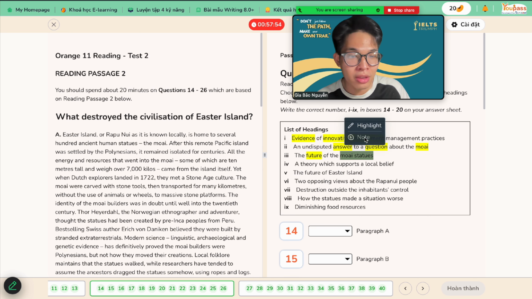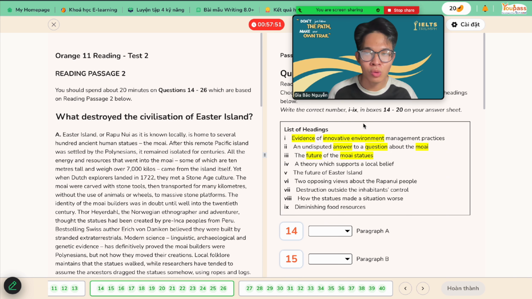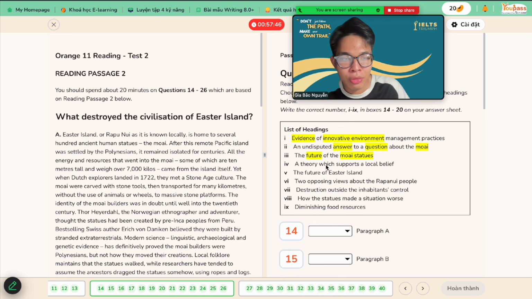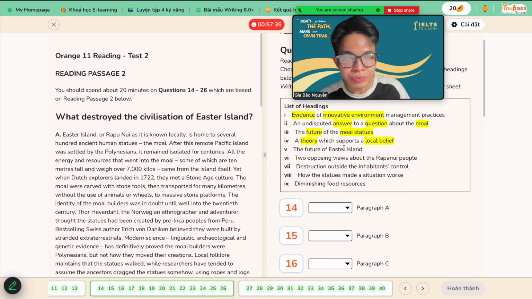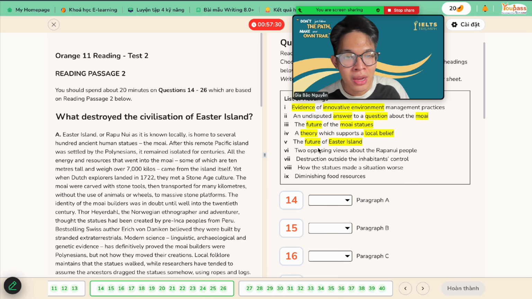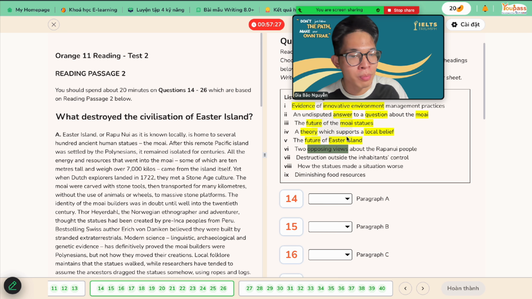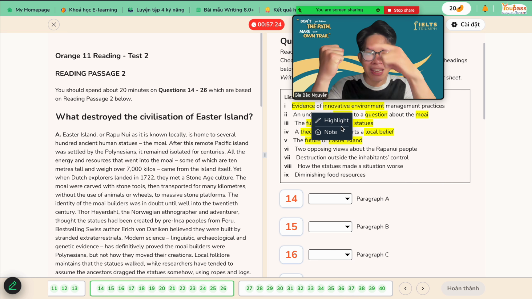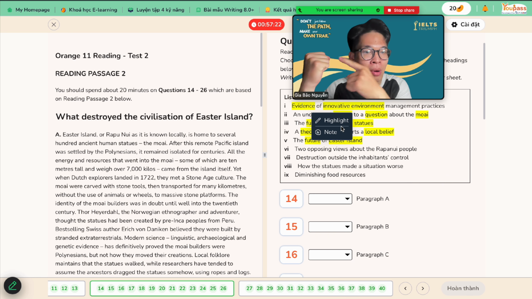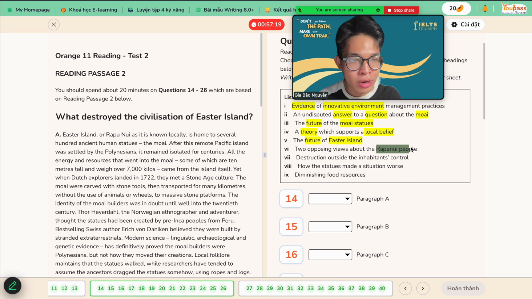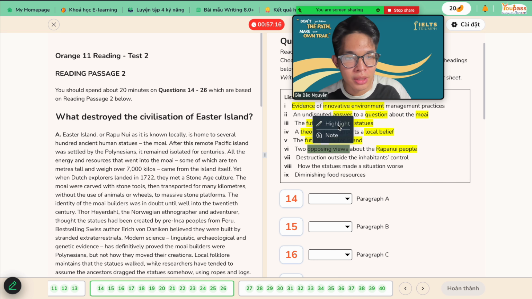The future of the moai statues. The future, alright. I think you know what statues means. It is some sort of sculpture, right? A rock sculpture, a bronze sculpture, for example. A theory which supports a local belief. Okay, this is the belief of the locals, and maybe there's one more theory from the scientists to support this. Number 5, the future of Easter Island. This one is kind of easy. Number 6, two opposing views. Two opposing views means one view and another view that fights with it, opposes it. About the Rapa Nui people. Okay, this one is okay.